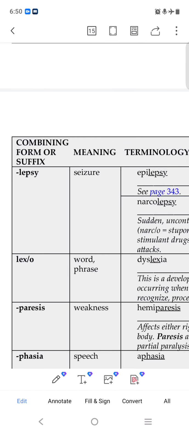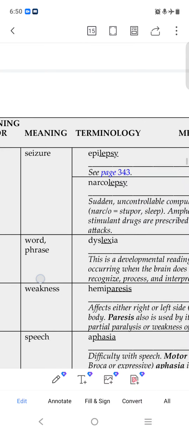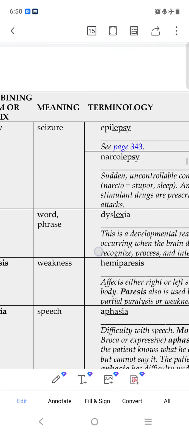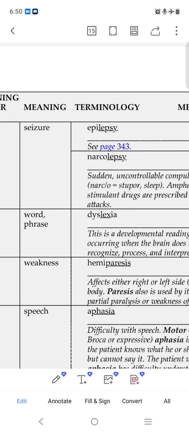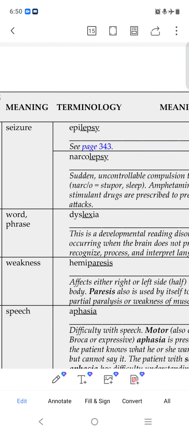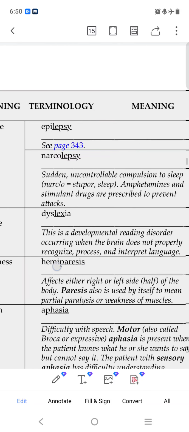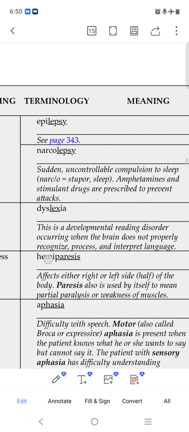Lepsy means seizure. Epilepsy, we know that epilepsy is a seizure, in which people become uncontrollable, unconscious, like they go into sleep or any type of unconsciousness. Narcolepsy is a sudden uncontrollable compulsion to sleep.